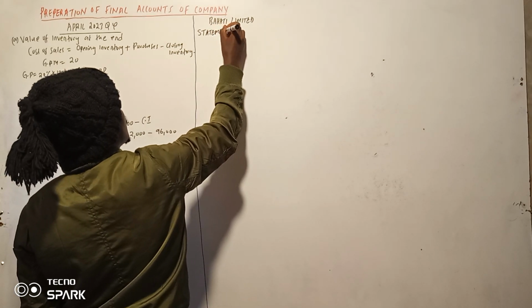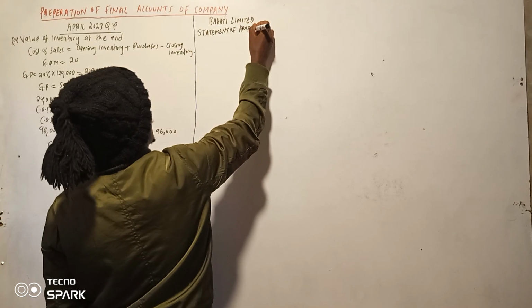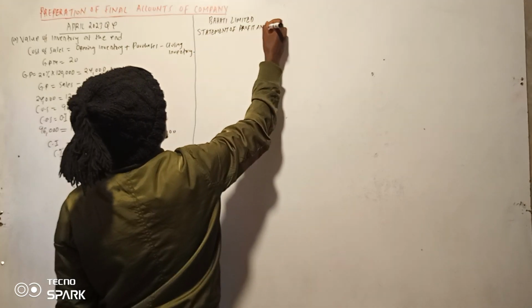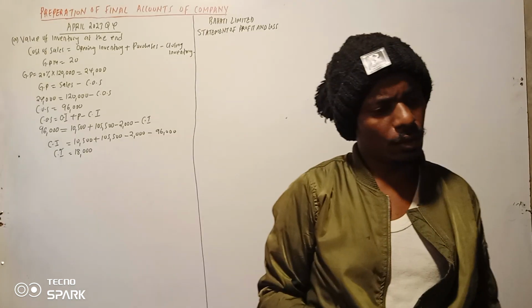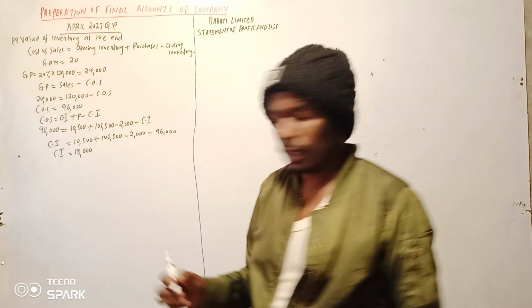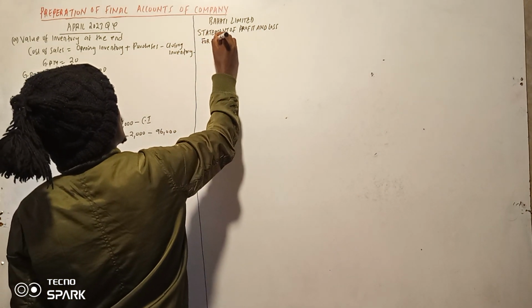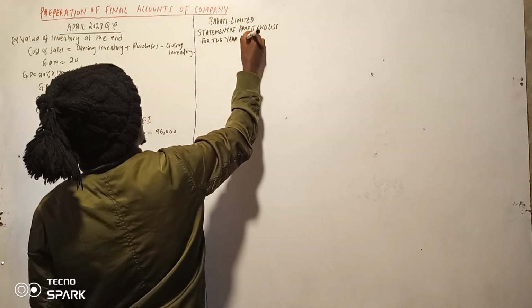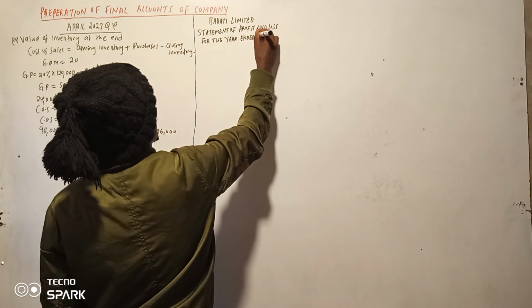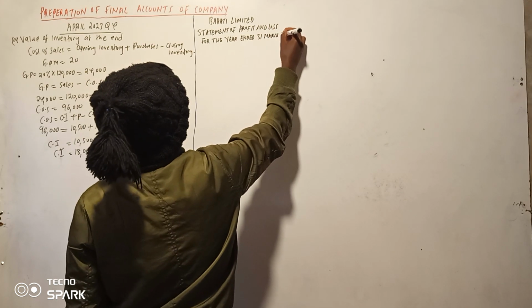Statement of profit and loss. Period. Profit and loss for the year ended at 1st March 2023. For the year ended 1st March 2023.